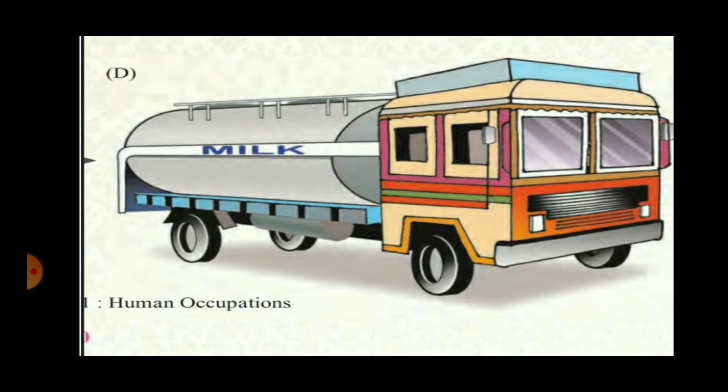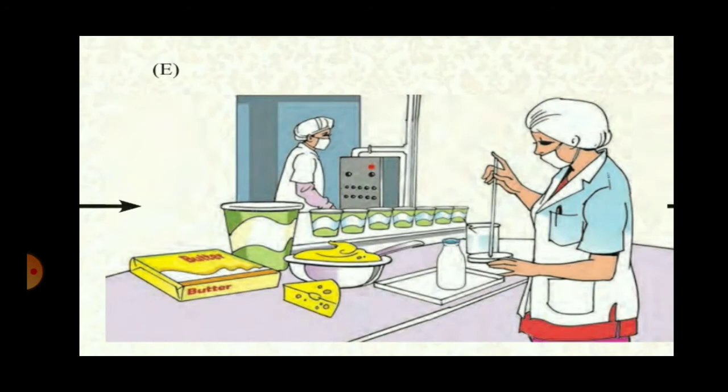Now where could the tanker be going? The tanker could go directly to the center from where it is sold to the consumer, or it might be going to the processing center. So figure E shows you the processing center. Now which products are seen in figure E?